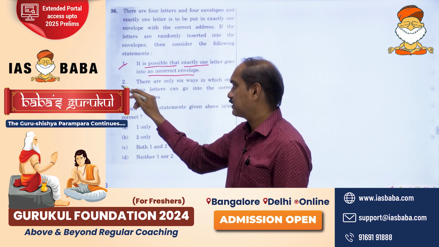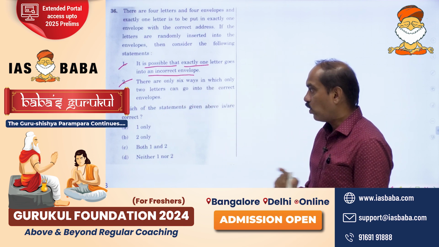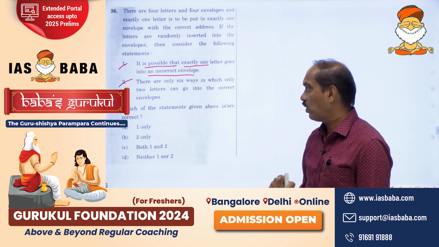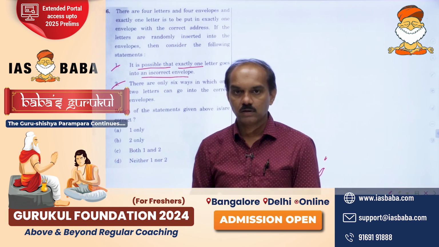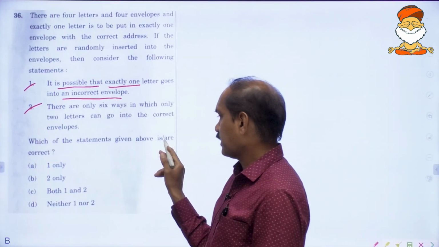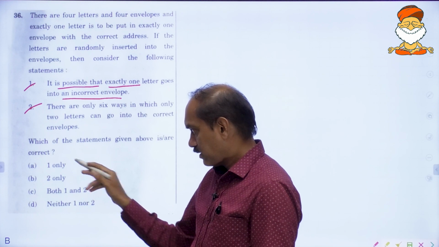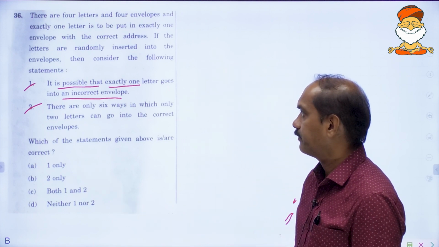Statement 2: there are only 6 ways in which only 2 letters can go into the correct envelopes. Which of the statements given above is correct? Your options are 1 only, 2 only, both 1 and 2, neither 1 nor 2.